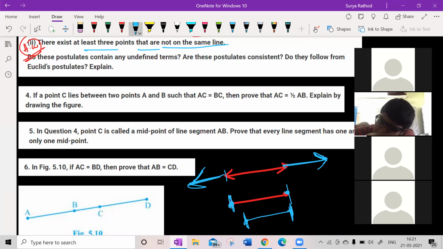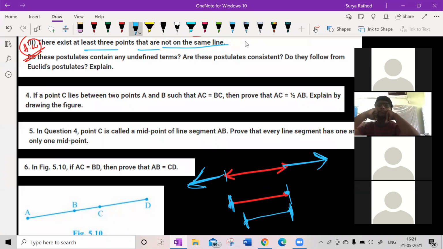As per Euclid's postulate 2, we can say that terminated line AB with two definite and fixed endpoints A and B can be extended to the left hand side of A indefinitely, and it can be extended to the right hand side of B indefinitely. So what is the difference between line and line segment?